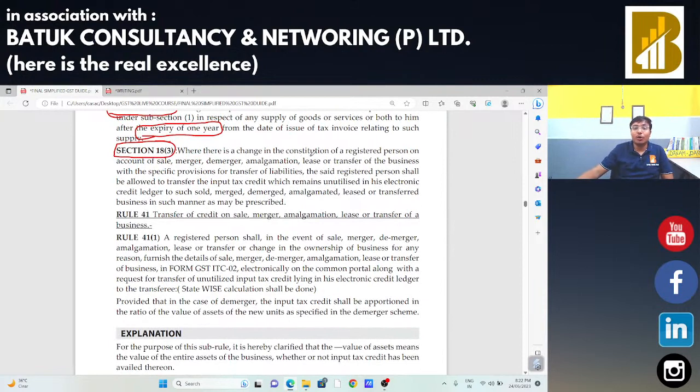Where there is a change in the constitution of a registered person on account of sale, merger, demerger, amalgamation, lease, transfer of business. Suppose I have a business with X Limited and I want to merge my business with Y Limited. So my new business entity will be XY Limited.